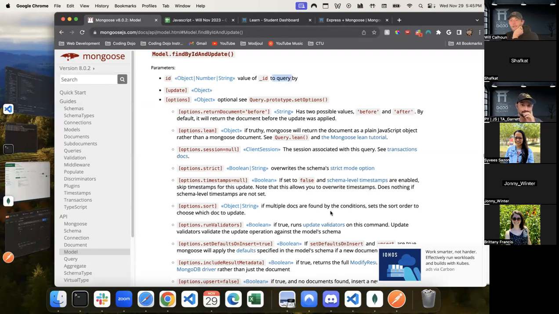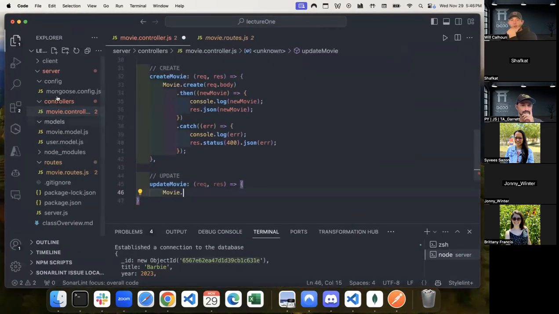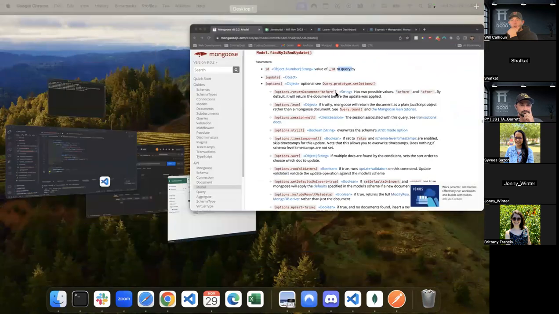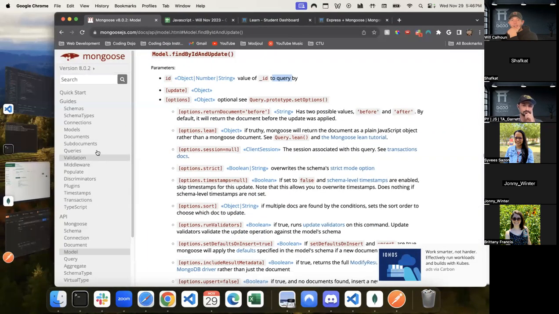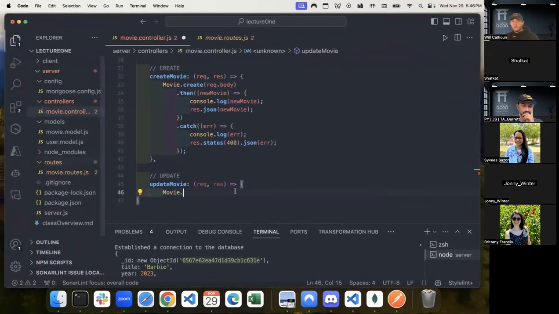And then we'll also pass some information. So these are all optional, but we need to pass in the ID because we're finding one by ID and updating. So that is called, let's see, find by ID and update. So let's go to my code and say find by ID and update.